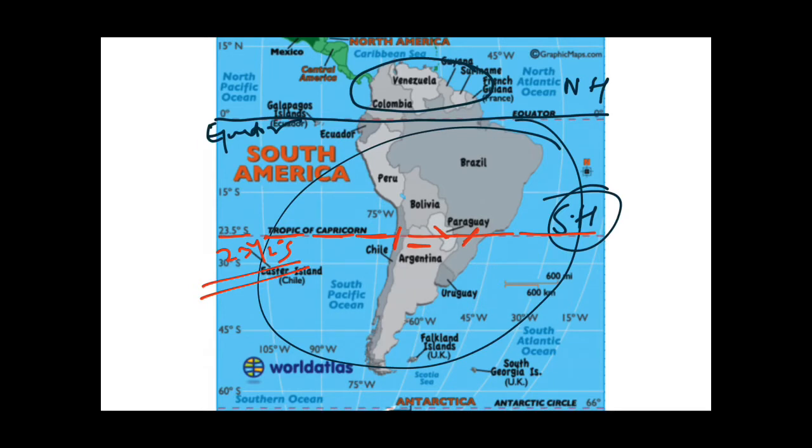So here we can see that 2 of the lines, that is the equator 0 degree and the Tropic of Capricorn, pass through this South American continent. And by this we can conclude that this country Chile lies entirely in the southern hemisphere because it is below the equator line. And one more interesting fact is that Brazil passes through the equator and the Tropic of Capricorn also. So latitude-wise, Brazil is a very big country, covering 2 main latitudes, that is 0 degree and 23.5 degrees south.